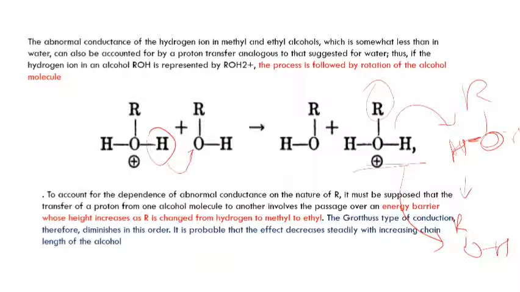In water, after orientation, all the water molecules are in a linear fashion, and the protonated water molecule transfers its H plus to the nearby water molecule, and it goes on being transferred. But here the transfer is hindered due to the bulkier alkyl groups.